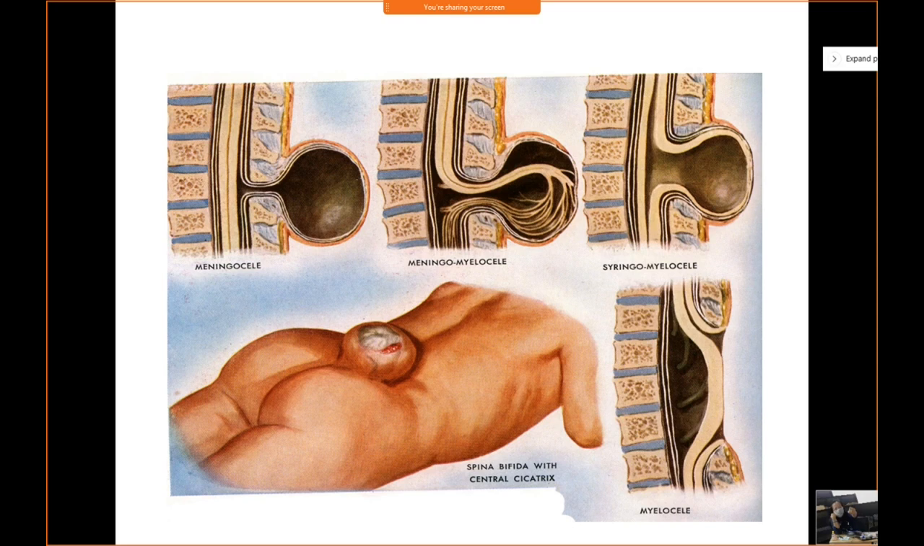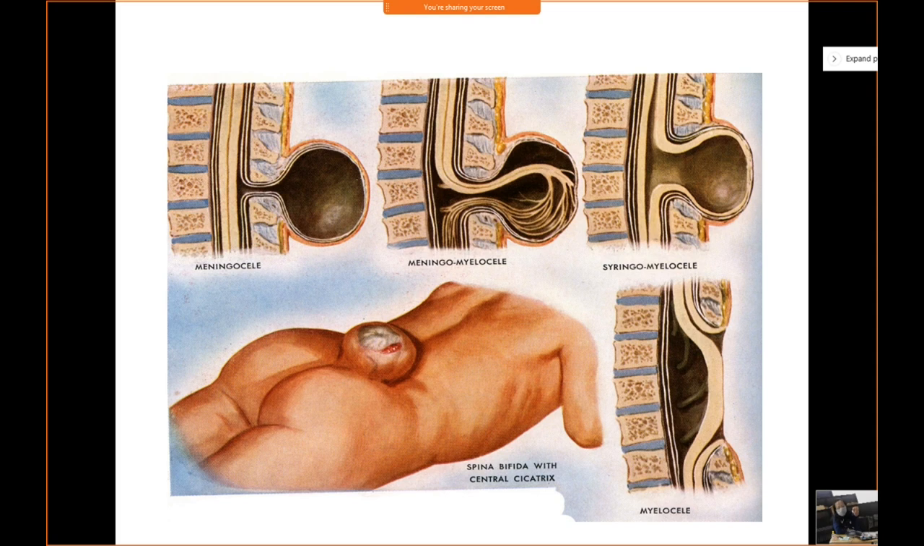Okay, in syringomyelocele, you will have a part of the cavity of the spinal cord which enters the sac, right? That is, the central canal of the spinal cord is lying in the sac. So this condition is known as syringomyelocele, right? And you have lastly the myelocele. So in myelocele, what happens?